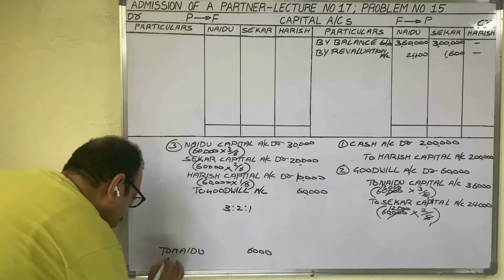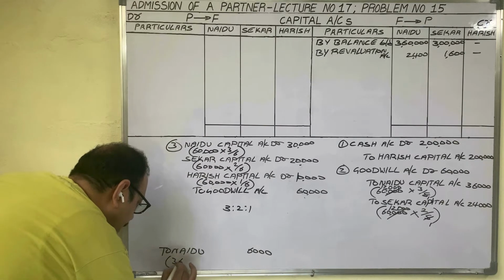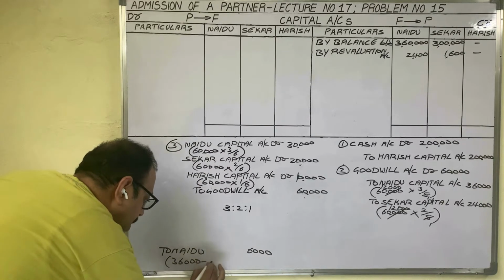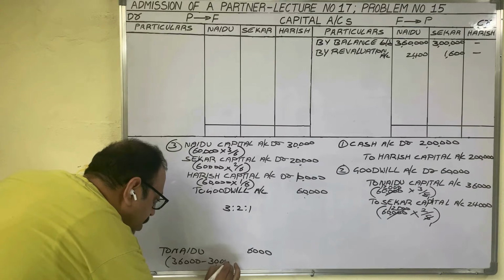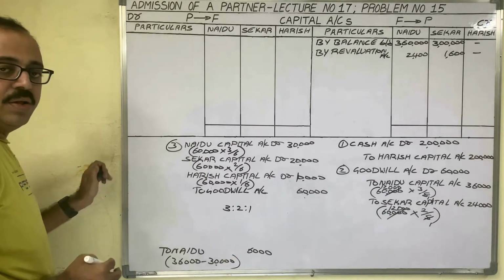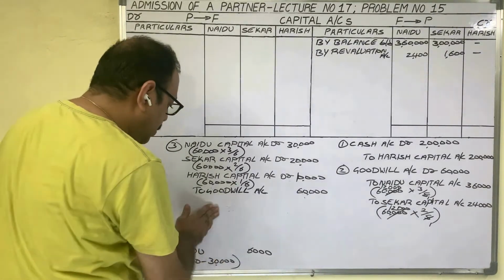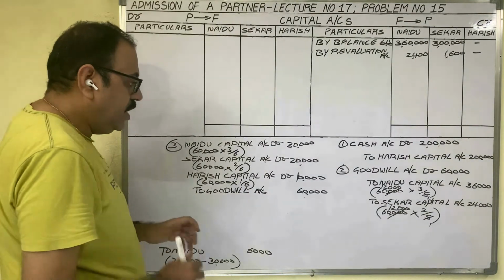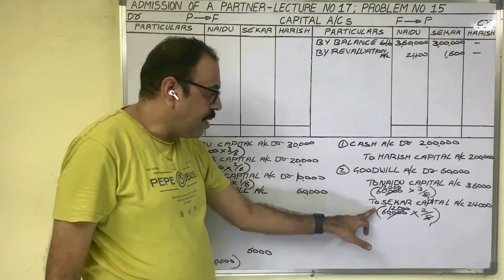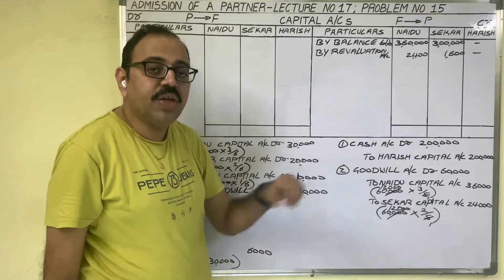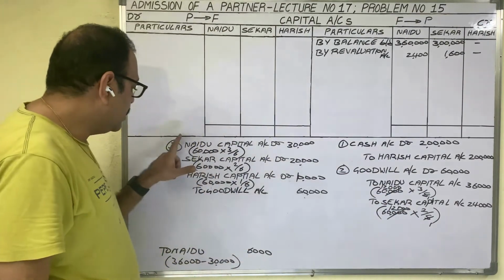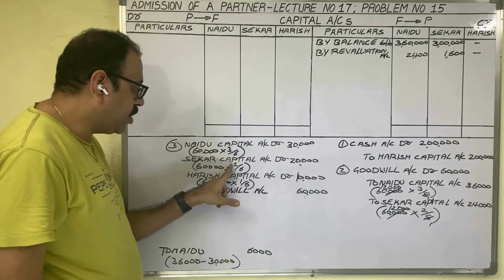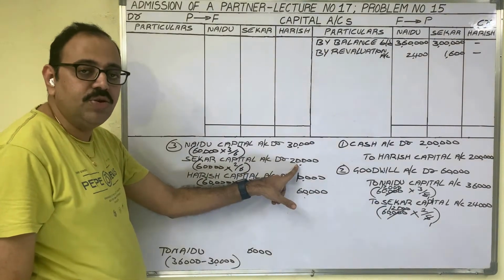How did the 6,000 rupees come? We credited with 36,000. Again we debited with 30,000. Now come to the second person, Shekar. In the second entry, Shekar's capital account is credited with 24,000 rupees. In the third entry, Shekar's capital account is debited with 20,000 rupees.